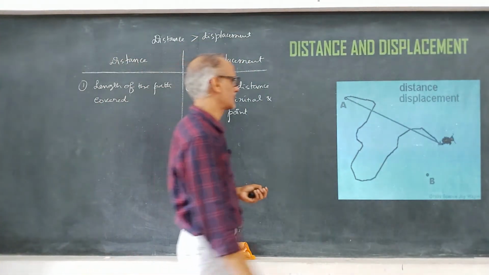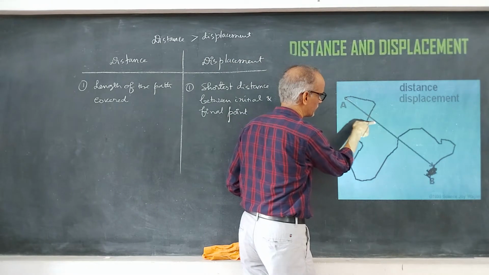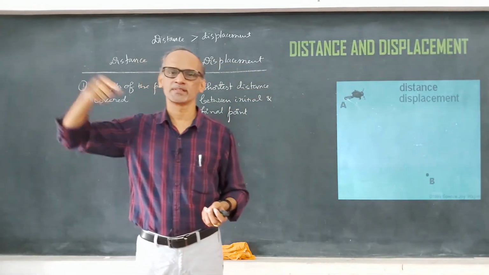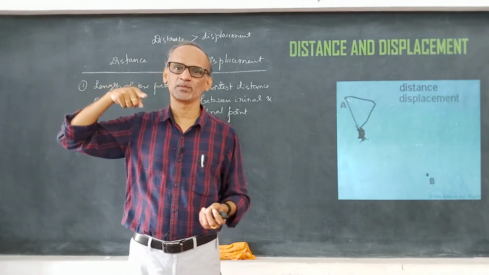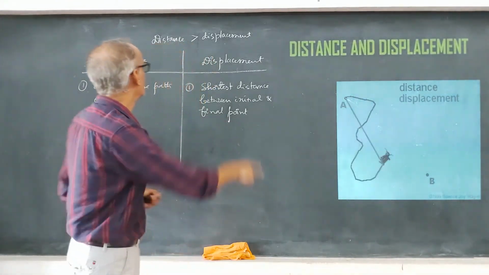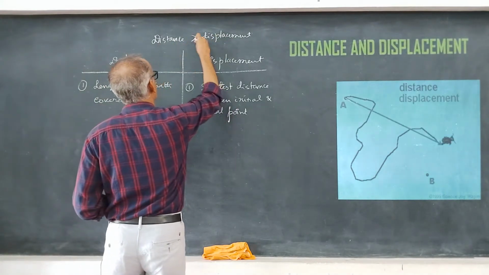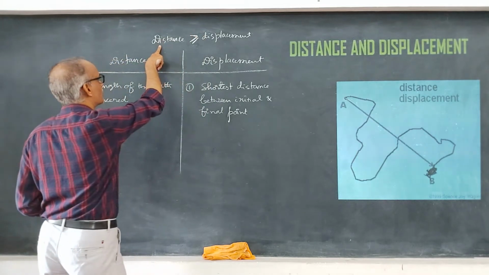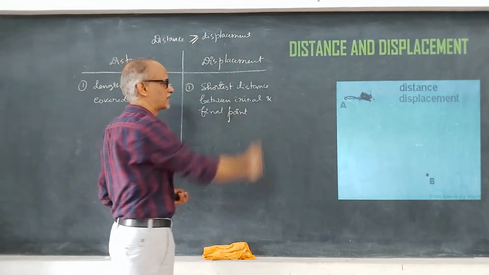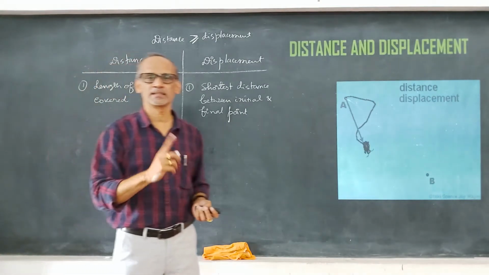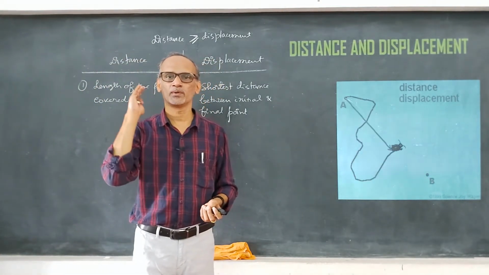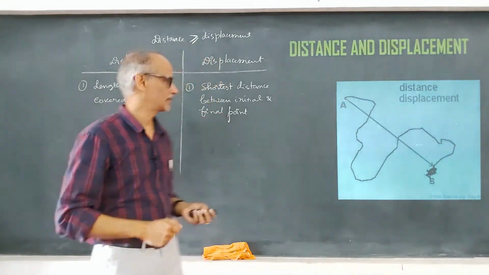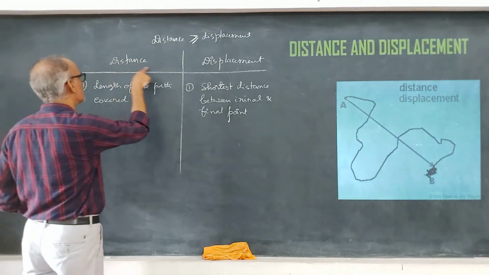But what if this insect moves straight away like this, from A to B? What if, instead of moving in a curved path like this, it moves along a straight line? In that case, both the distance and displacement are equal. So, that is why we say the conclusion is distance is always greater than or equal to the displacement. When the body moves along a straight line, both distance and displacement are equal.